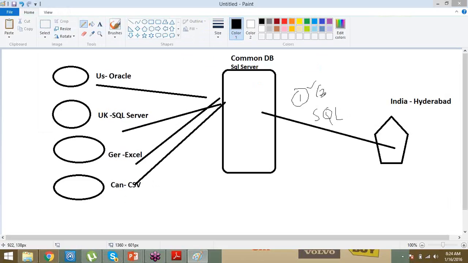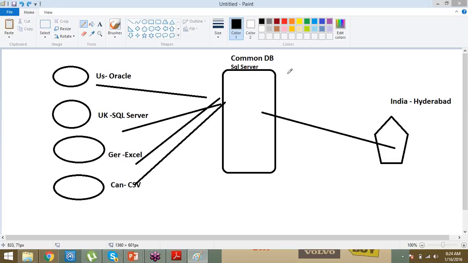The second problem was that I am getting the data from US sales and UK sales, which means I have to aggregate. Now you do not have to do individual sales aggregation, because everything is available at a single location in the common database, SQL Server: US details, UK details, all. You simply write a single query for the aggregation, and it will give total sales. So the problem has been resolved. Whatever the previous problem was, we have resolved it by bringing the common database in between the end user and the variety of data sources.